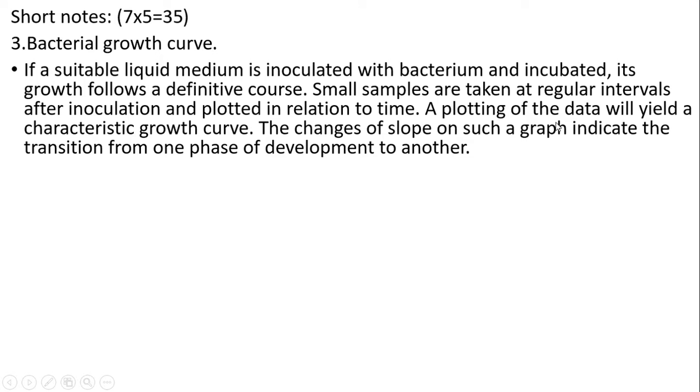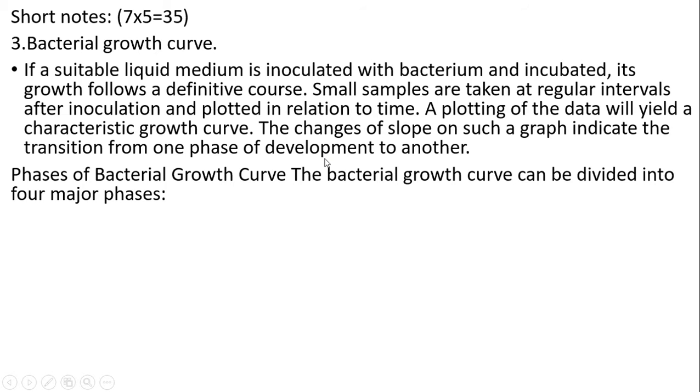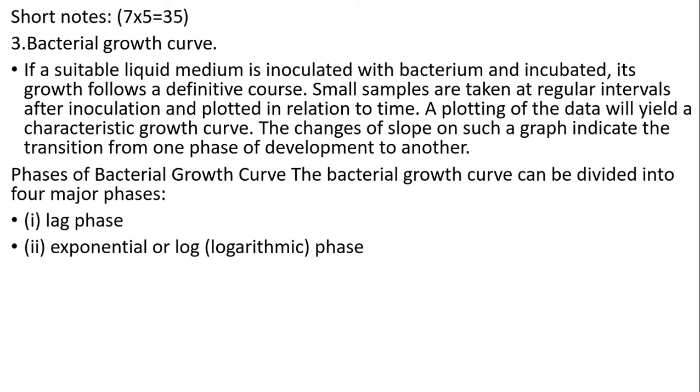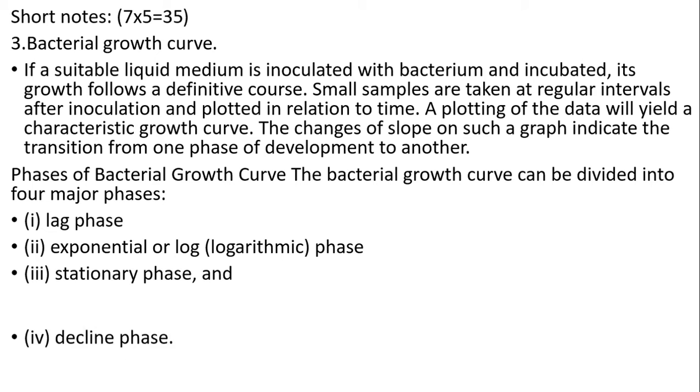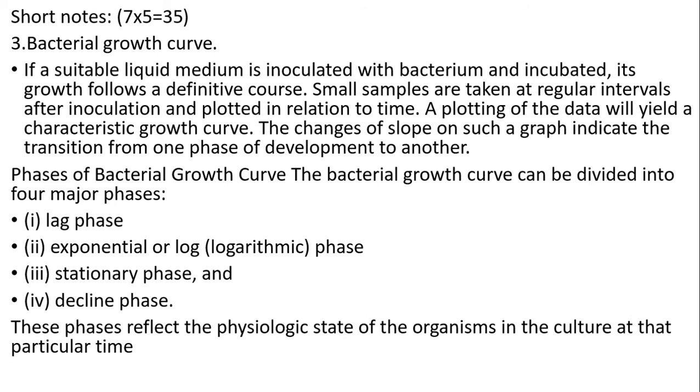A plotting of data will yield a characteristic growth curve. The changes of slope on such a graph indicate transition from one phase to development of another. Phases of bacterial growth curve. It's divided into four major phases. They are lag phase, exponential or log phase, stationary phase, and decline phase. These phases reflect the physiological state of the organism in the culture at the particular time.